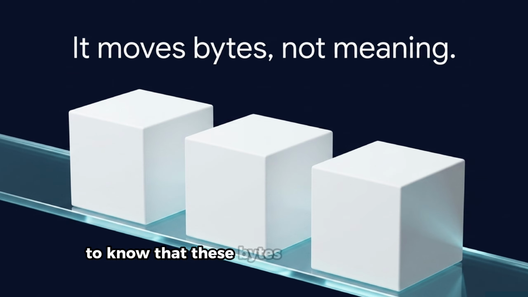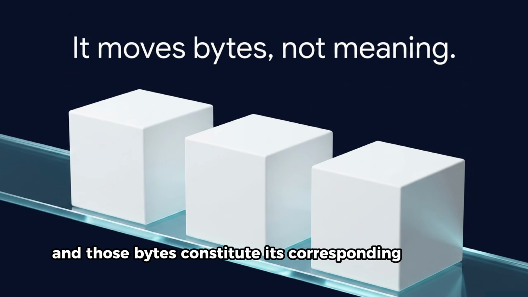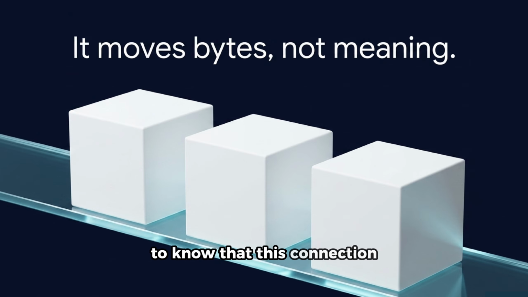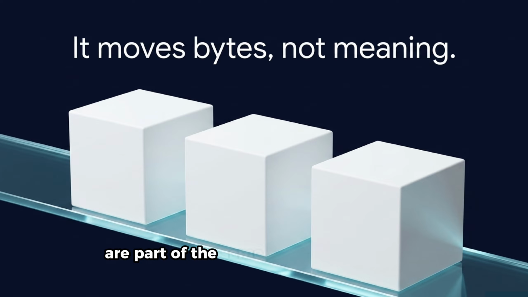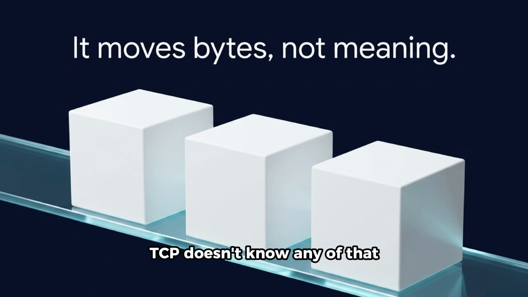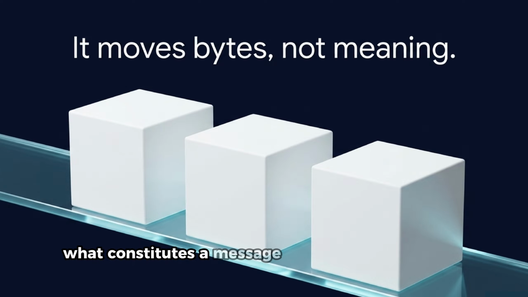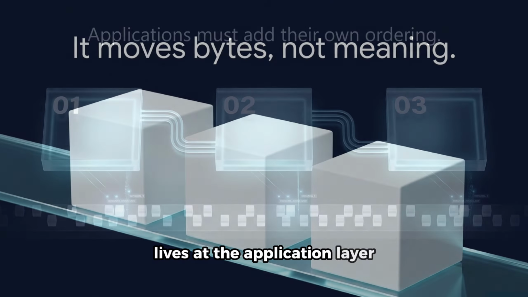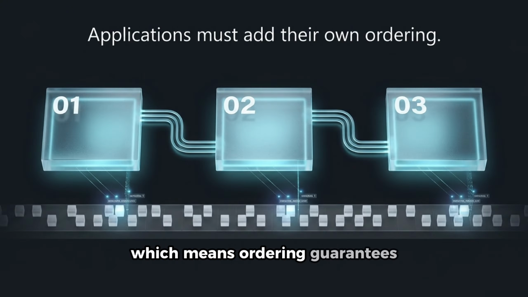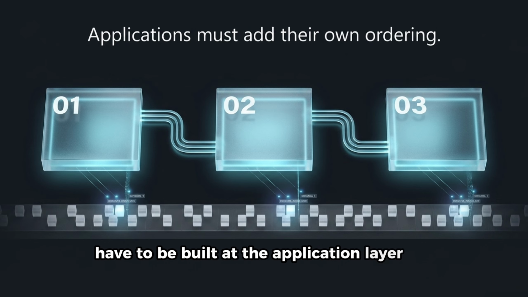To know that these bytes constitute a request and those bytes constitute its corresponding response, to know that this connection and that connection are part of the same logical conversation. TCP doesn't know any of that. It moves bytes. The meaning of those bytes, what constitutes a message, a request, a transaction, lives at the application layer, which means ordering guarantees that span those concepts have to be built at the application layer too.